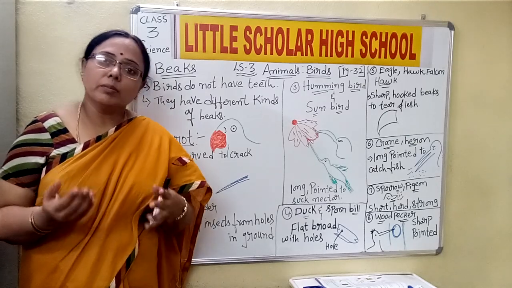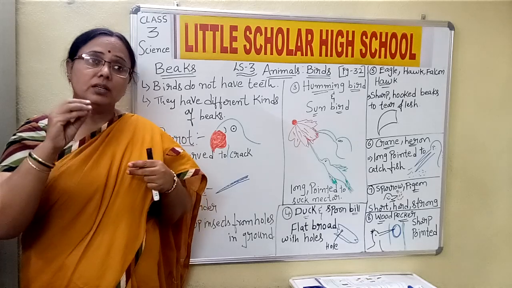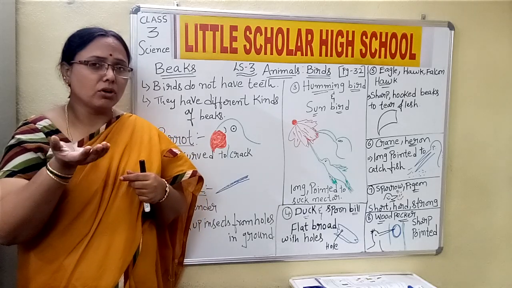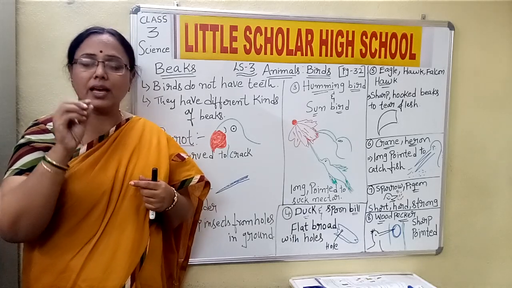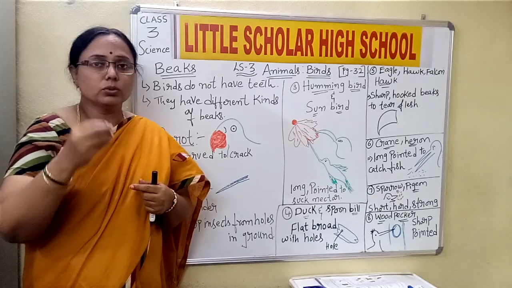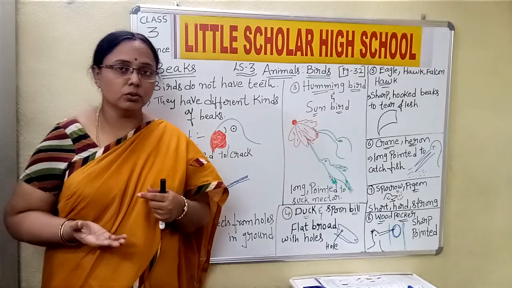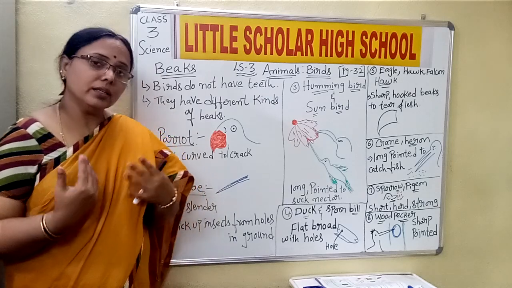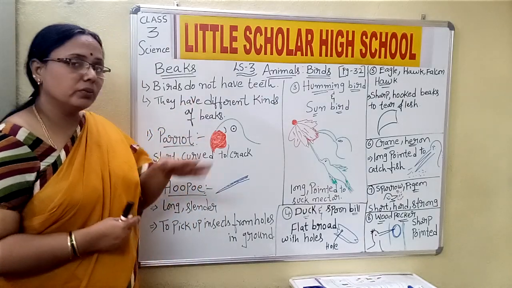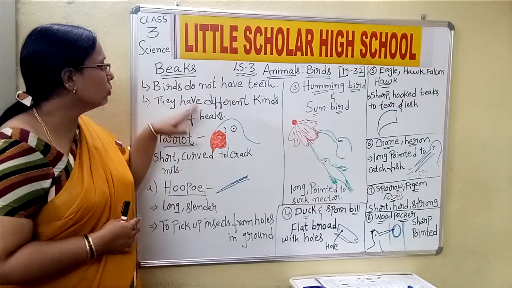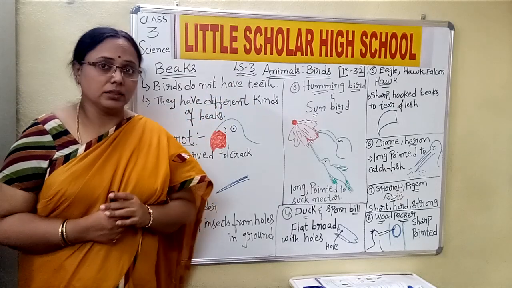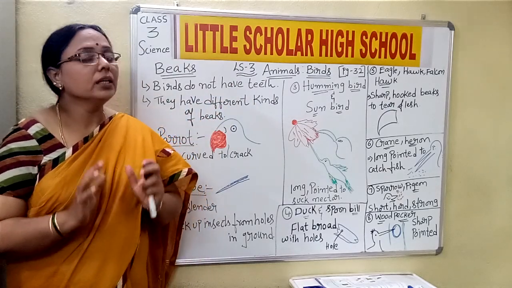Some animals, like frogs, lizards and snakes, have only the tongue, and they take the food with the help of their tongue and swallow. In the case of birds, they do not have any teeth.